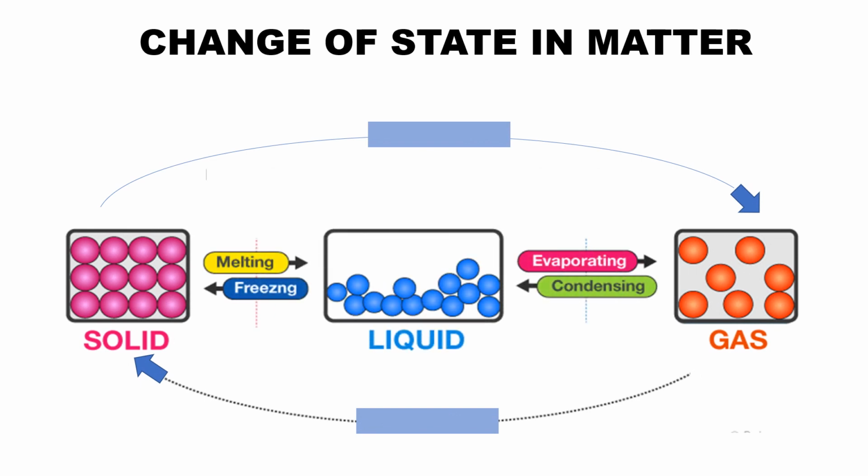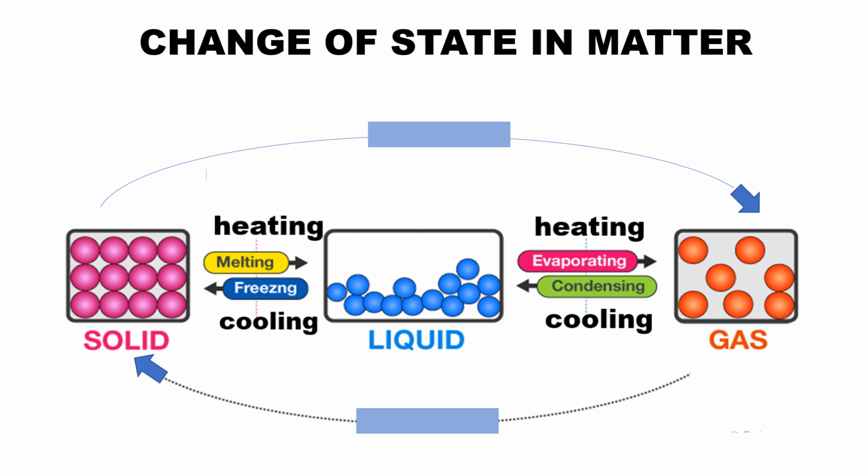You know that when solid is heated, on heating it gets converted into liquid. The process is called melting. Solid melts into liquid. Now when liquid is heated, it gets converted into vapor or gas. The process is called evaporation or boiling or vaporization. The reverse process, on cooling, gases on cooling become liquid, and that process is called condensation. Liquid when cooled becomes solid, and the process is called freezing.